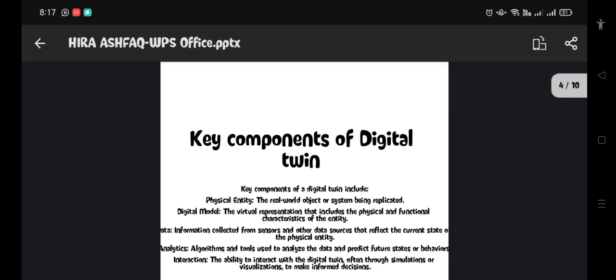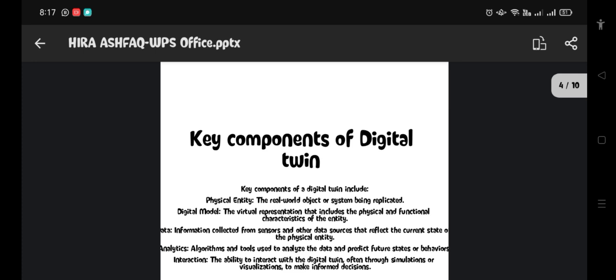Physical entity is the real world object or system being replicated. Second is digital model, the visual representation that includes the physical and functional characteristics of the entity. The third is data. Data collects information from sensors and other data sources that reflect the current state of the physical entity.